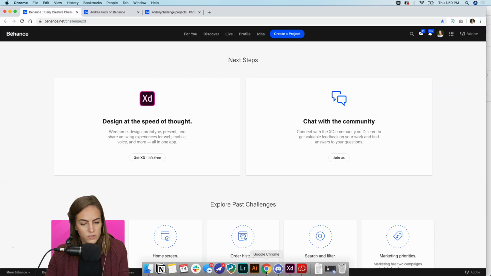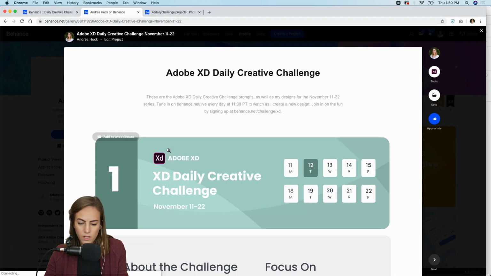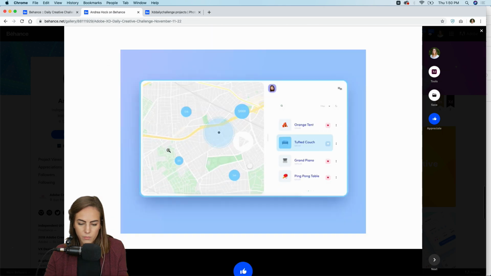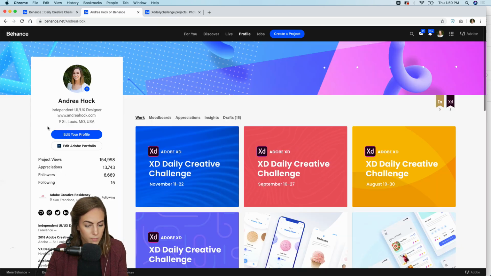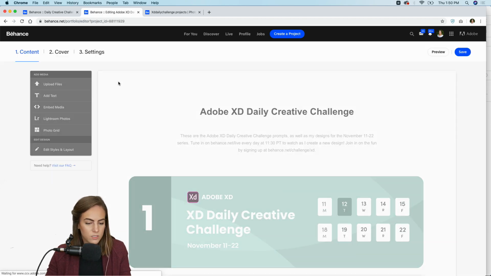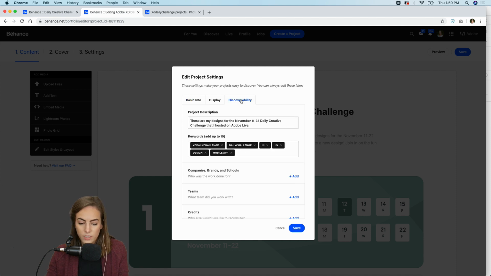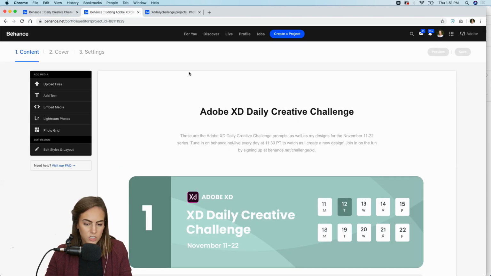Let's hop on over to Behance. So I've already uploaded my work. Let's see, at the bottom here, we've got the prototype, and make sure, of course, we go into our settings panel, into discoverability, and make sure that we've got that XD Daily Challenge keyword. Otherwise, I won't be able to find your work and give you feedback or potentially feature you on the show if you'd like. So, all right, that looks good.